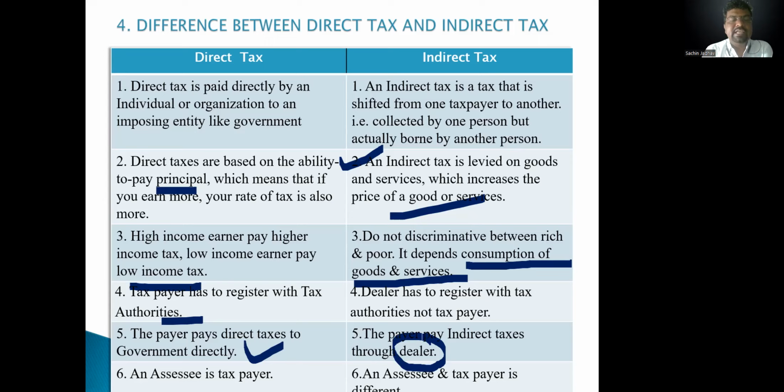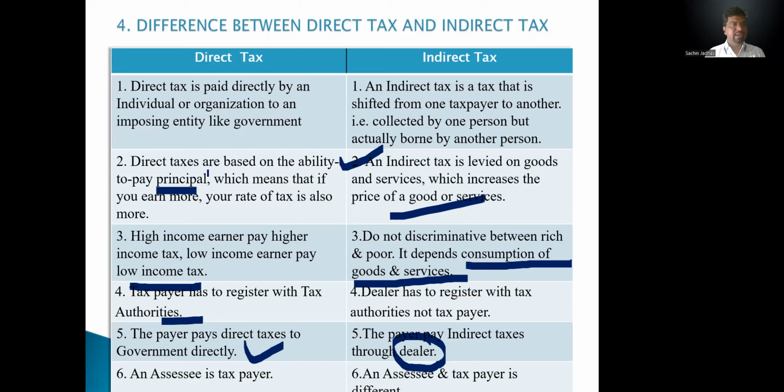Here the assessee is a taxpayer, but the assessee and the taxpayer are different. The assessee means a person eligible to pay income tax, and the supplier is the assessee here, while the taxpayer is the customer. Okay, I think you understood very clearly what direct tax and indirect tax are.